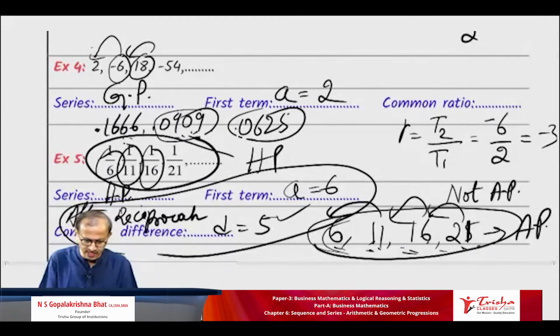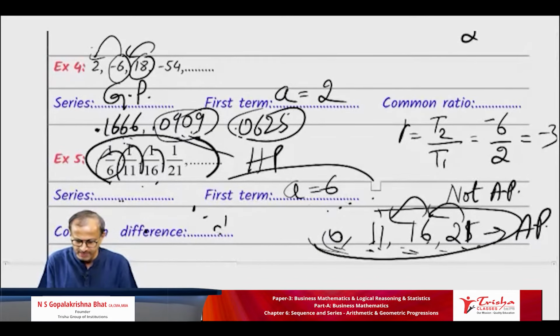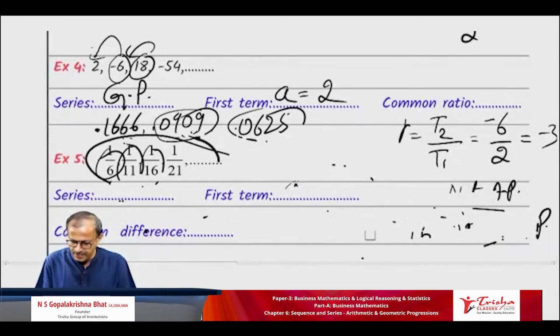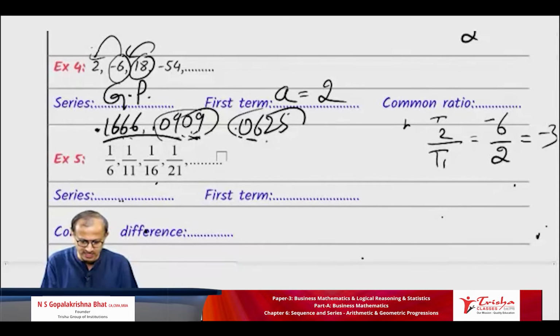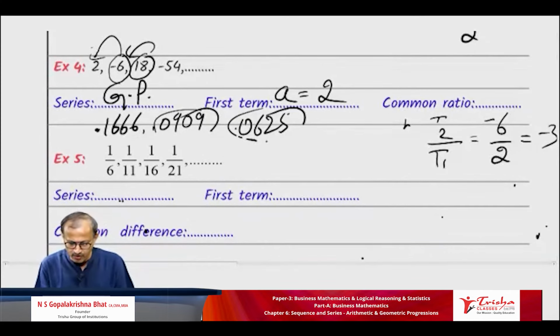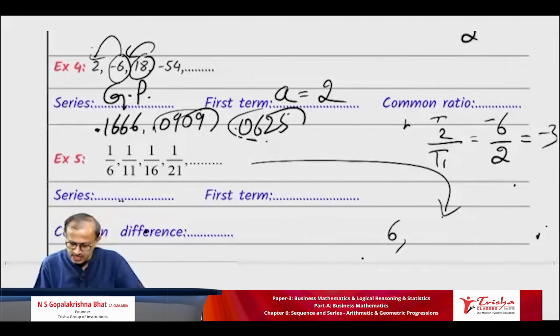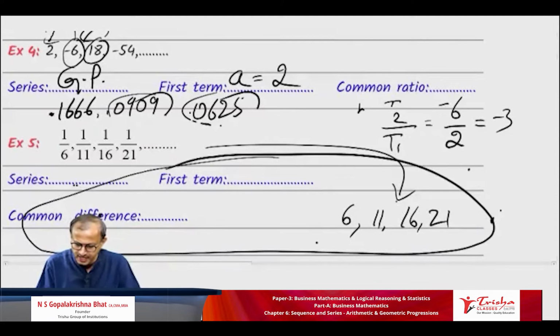I'll repeat once again. I'll give the steps if you have not understood the explanation. I'll brief it. We know that AP and HP are reciprocal to each other. So you have the numbers 1 by 6, 1 by 11, 1 by 16, 1 by 21. What will we do? We take the reciprocal, which is 6, 11, 16, 21. After reciprocating, we can make out the first term A is equal to 6.